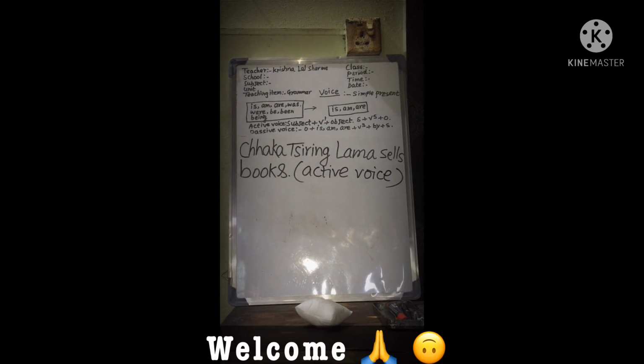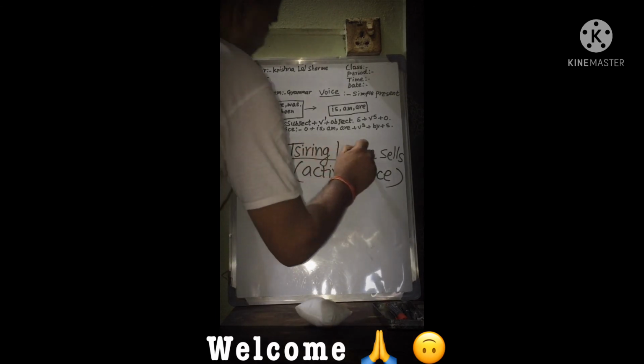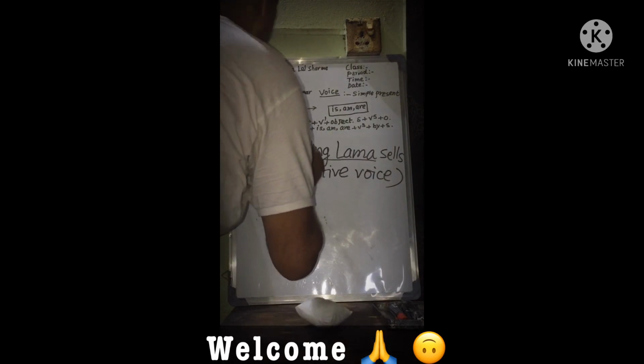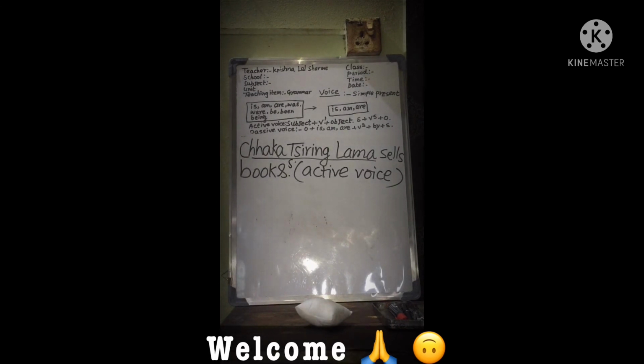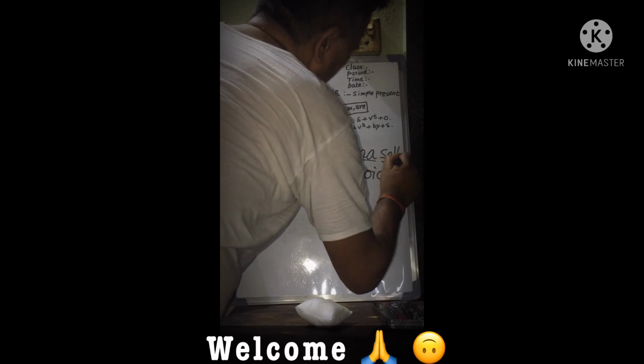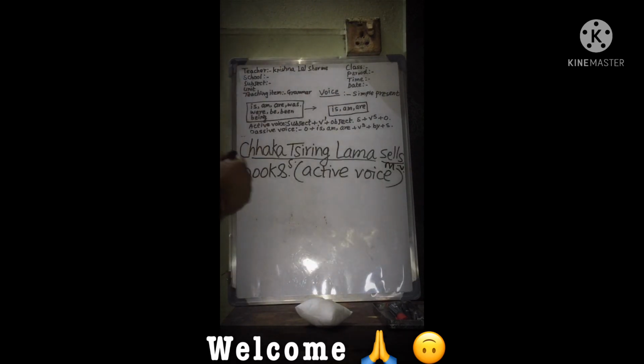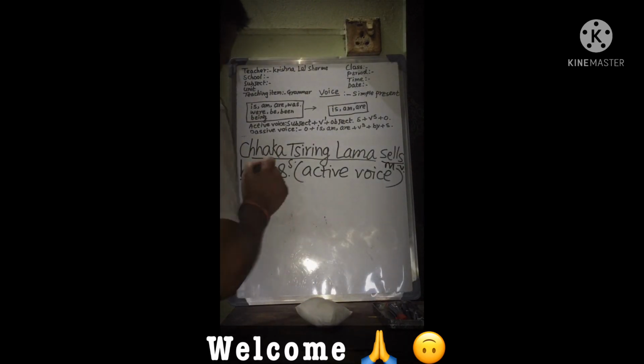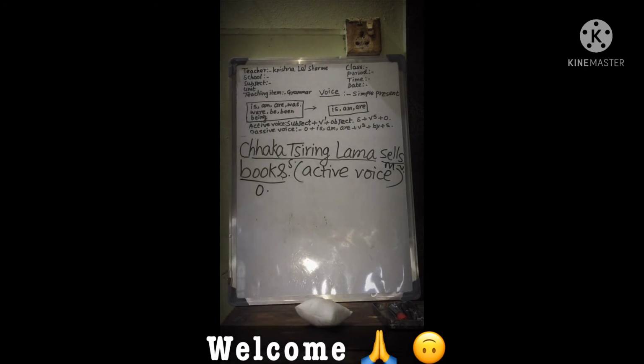Okay. Which word is the subject in this sentence? Chhakka Chiring Lama is the subject. Sells is the main verb. And books is the object.